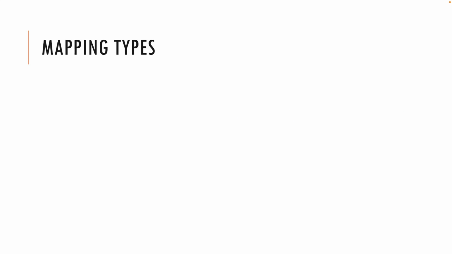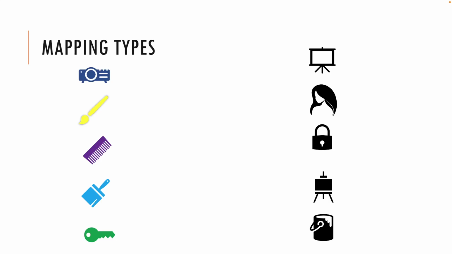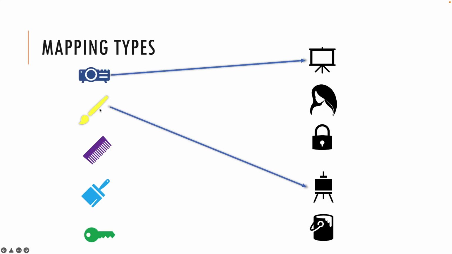Let's do a simple challenge here. Can you see a few things here? Can you map the first one? What is that? This projector. Can you map it with anything on the right? It is mapped to screen. You have a paintbrush also here, which is mapped to photo.